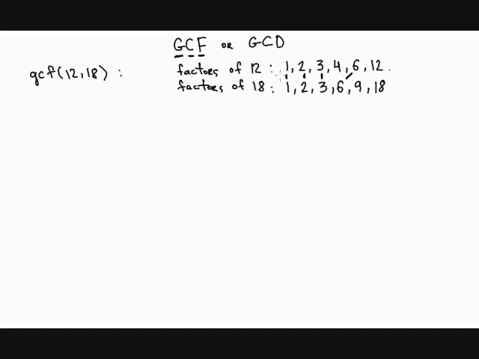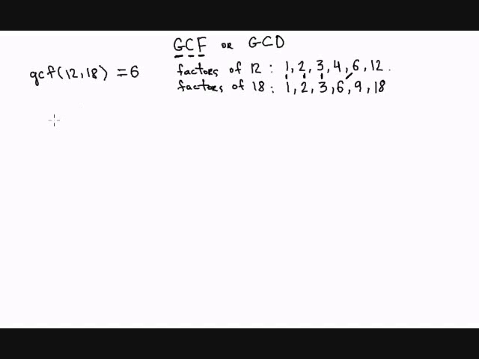The greatest means we have to pick the largest one from these four, and clearly it's 6. So the greatest common factor of 12 and 18 is 6. That's what that means. It means it's the largest number that divides both 12 and 18.